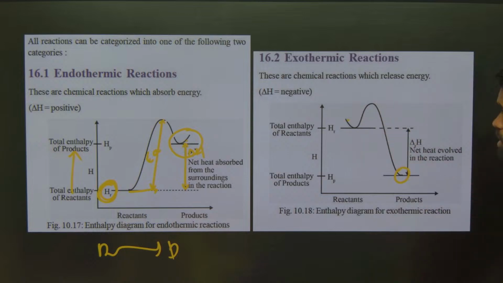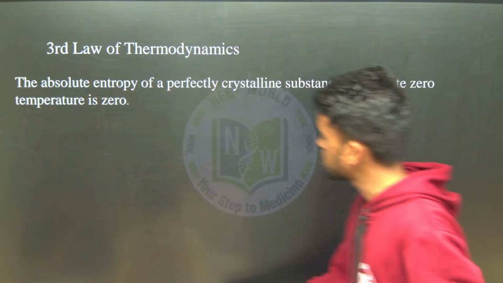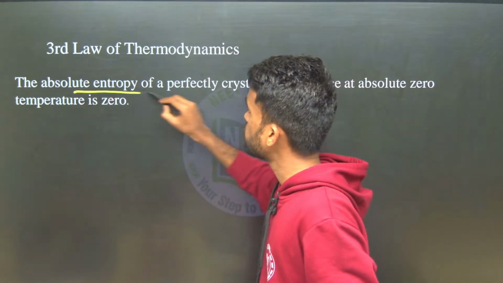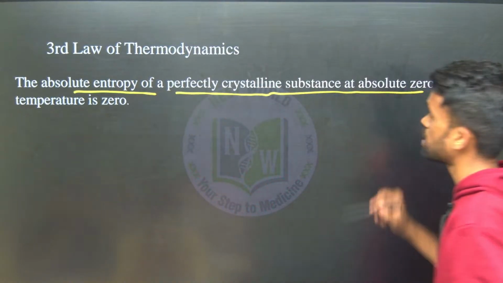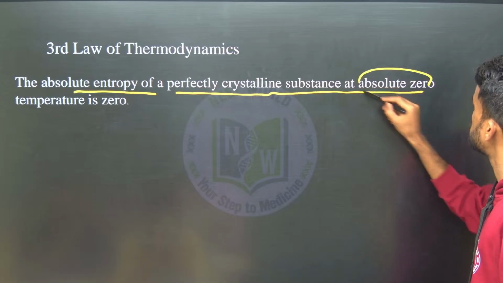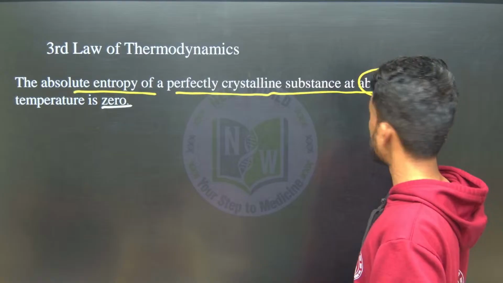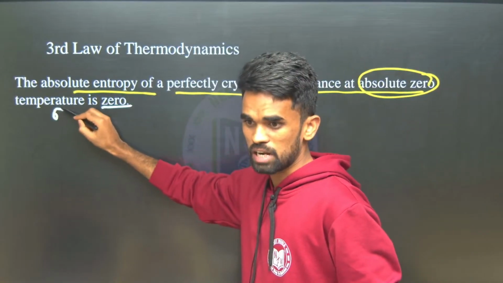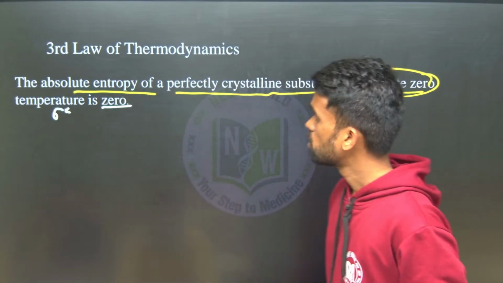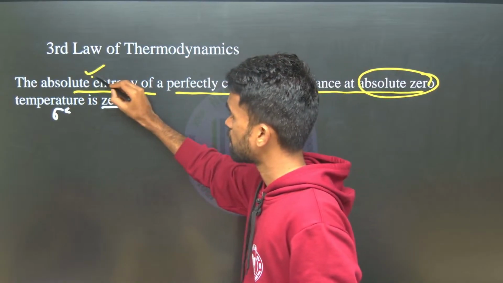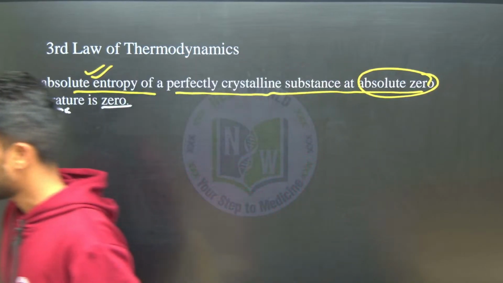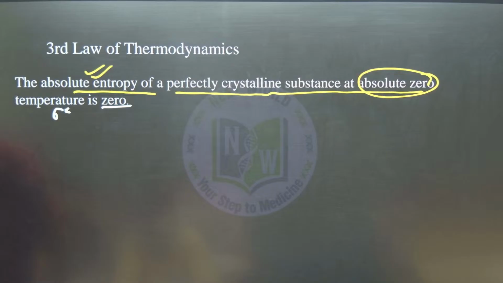Next, for an exothermic reaction, the product energy will be lower than the reactant. Next, we have one more, the third law of thermodynamics. What it says is that the absolute entropy of a perfectly crystalline substance at absolute zero, 0 Kelvin, will be 0. Remember this direct statement, that will be useful. Next, write a few questions.